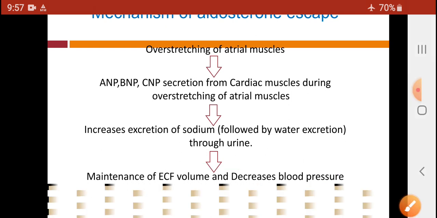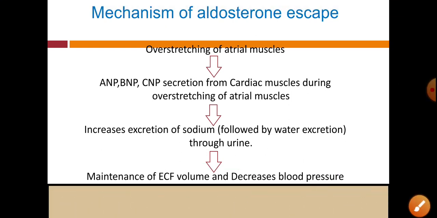So in this flow chart, aldosterone helps to maintain the blood pressure with the help of ANP, BNP and CNP, and the kidney escapes from the salt retaining effect, and this escape phenomenon is called aldosterone escape or escape phenomenon.